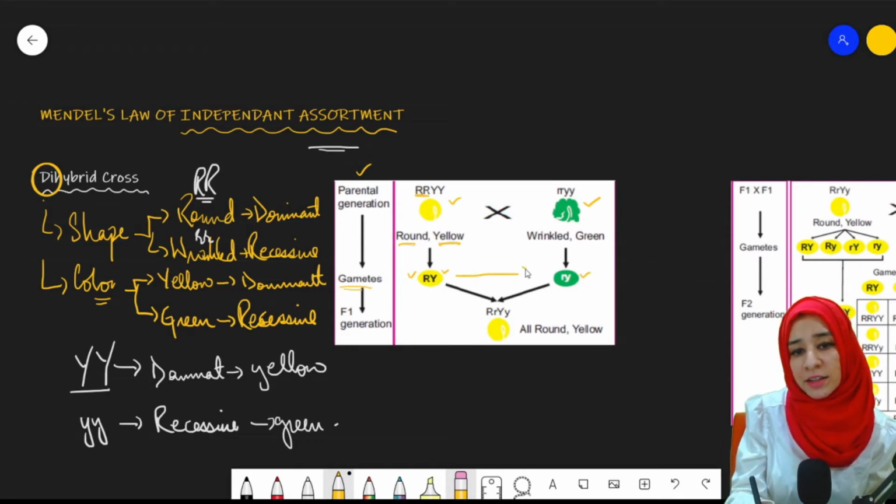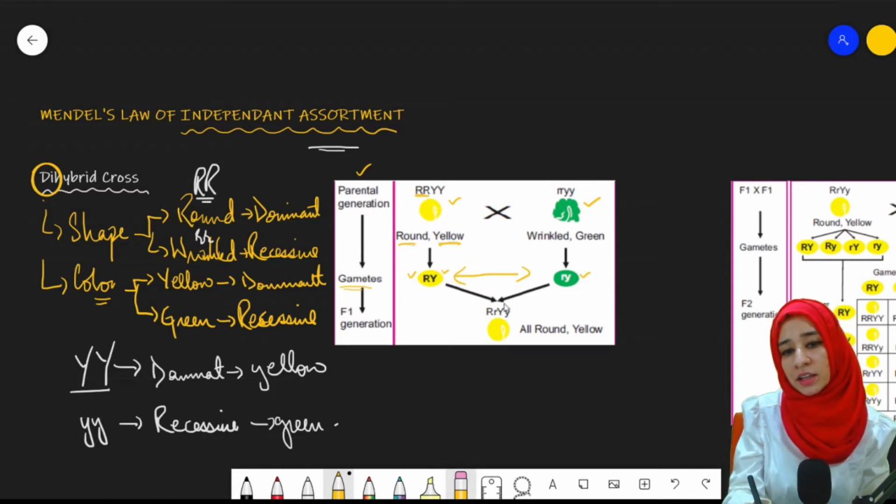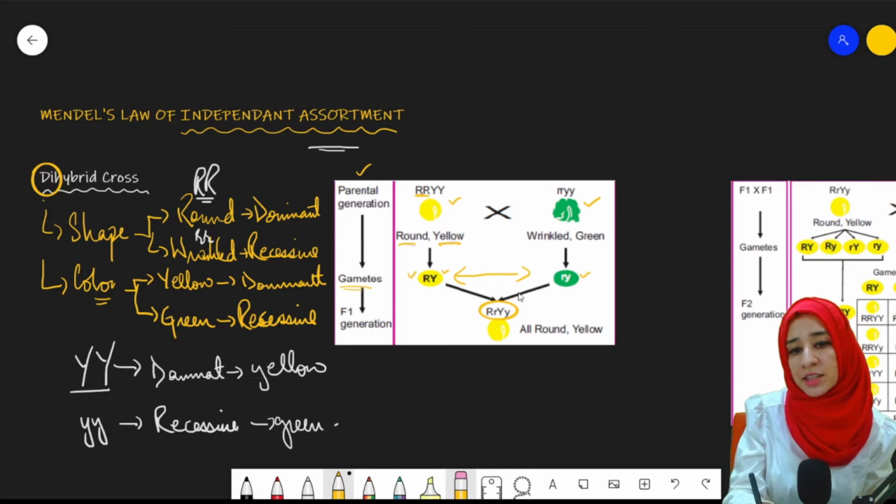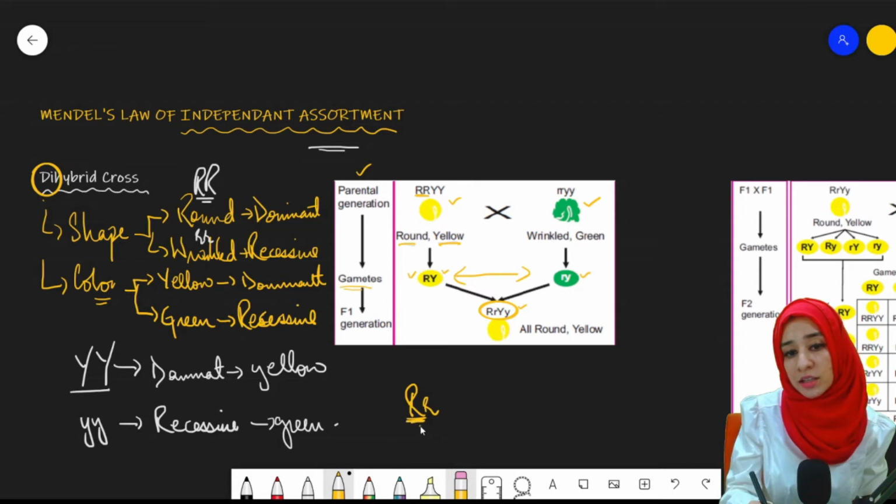When we fertilize both of these, the fusion will occur and it will result in the formation of offspring which have the alleles capital R, small r. Dominant allele is present. That means the shape will be round. And the color will be yellow. Why?